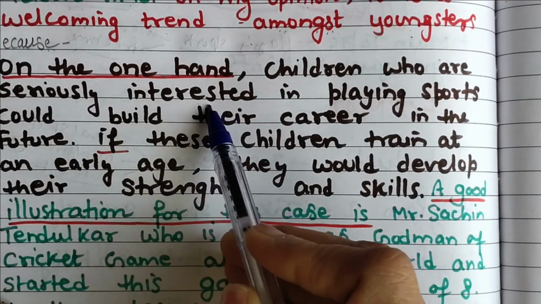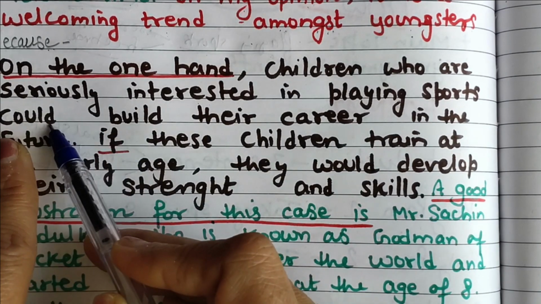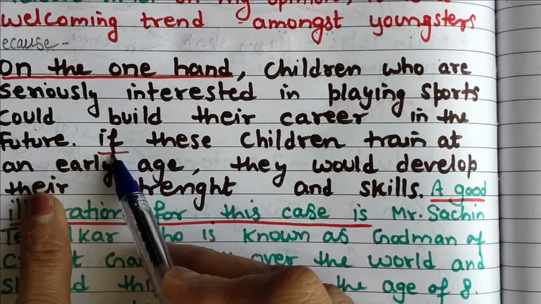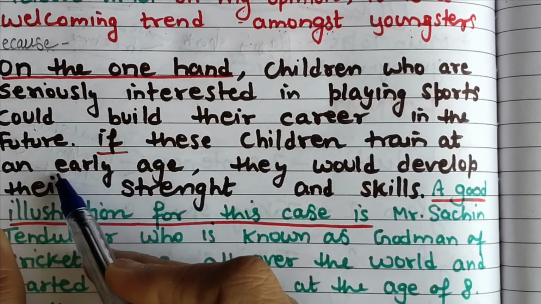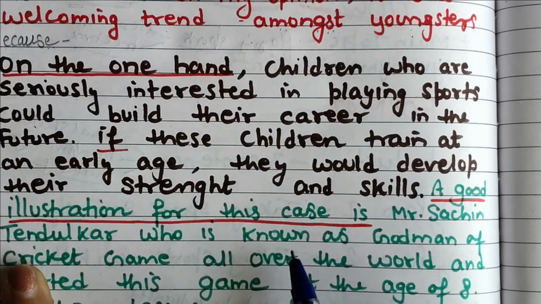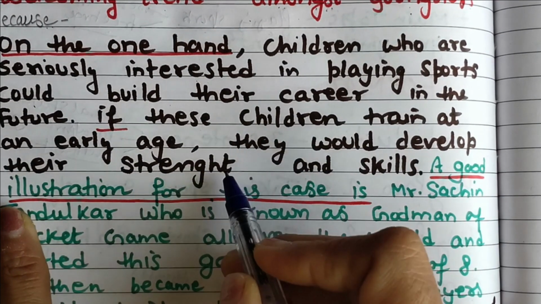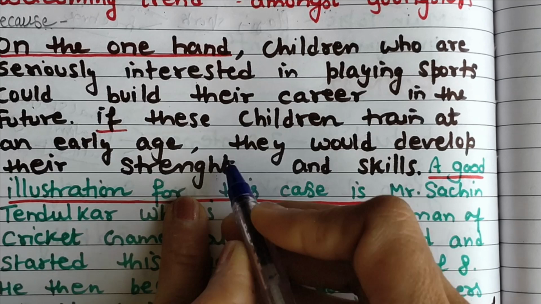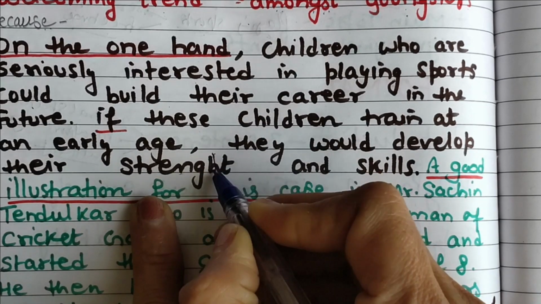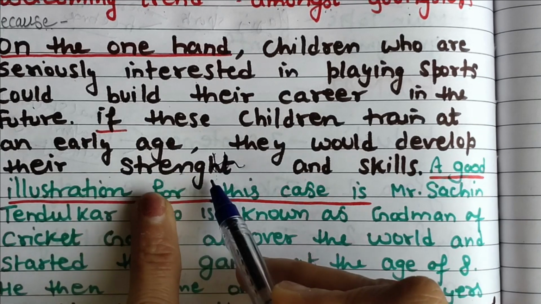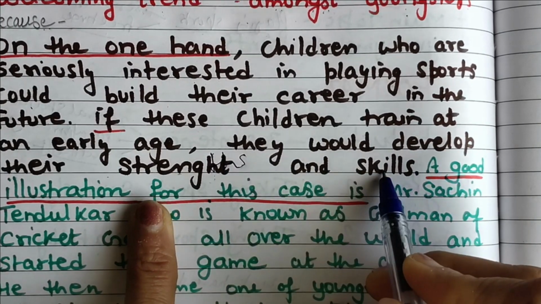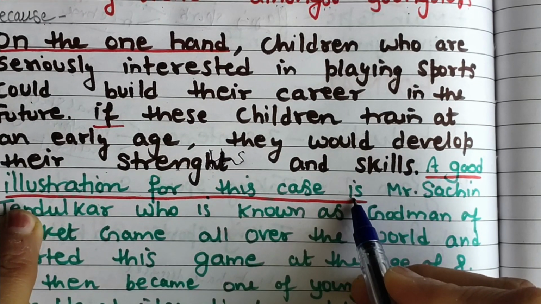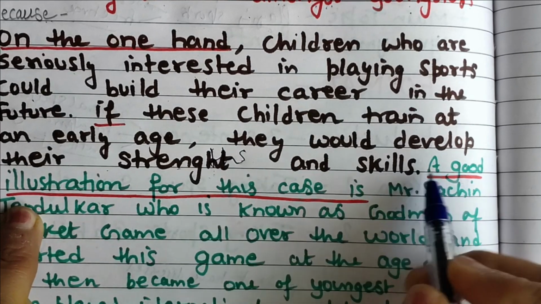Children who are seriously interested in playing sports could build, a modal verb is also there, could build their career in the future if, now a conditional sentence, if these children train at an early age or primary age, you can write, they would develop their strength. No, the spelling is wrong. That's why when you are rereading your essay in the last 5 minutes, you will catch your spellings. Then strengths, th, develop their strengths you can write, and skills.